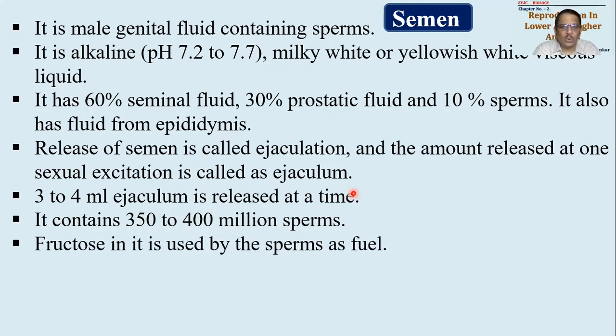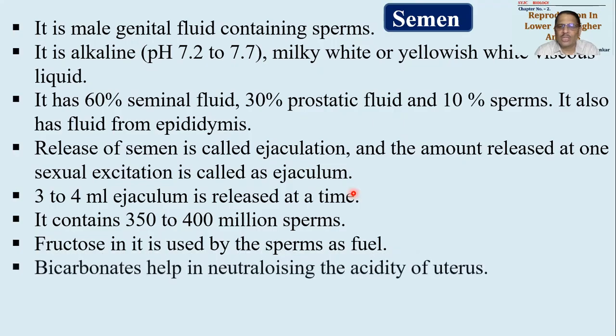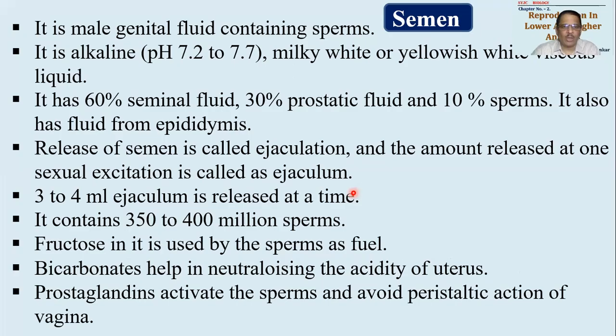Fructose will be there, used in the semen. We have studied it earlier. It is a part of seminal fluid and can be used as a fuel by sperms. Then there are bicarbonate ions available which will help in neutralizing the acidity of the uterus. That is also important. Prostaglandins are present over there so as to keep the sperms active and avoid the peristalsis